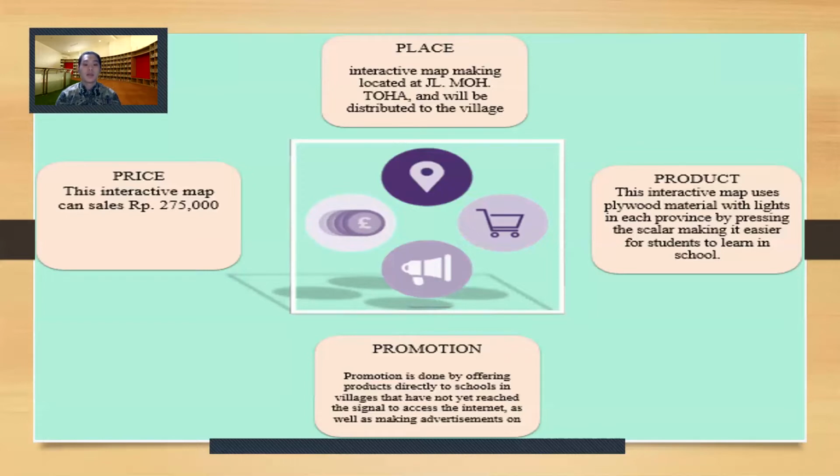Place: the interactive map is made at Street Mama Toha and will be distributed to villages. Price: the interactive map sells for 275,000 rupiah. Promotion is done by offering the product directly to schools in villages that have not yet reached the signal to access the internet.